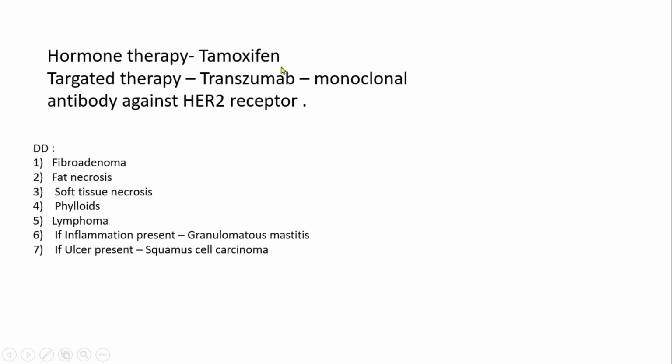So what is tamoxifen? It's a selective estrogen receptor modulator. Here is an interesting thing: tamoxifen is a partial antagonist of estrogen, and it is the selective antagonist to estrogen only in the breast.